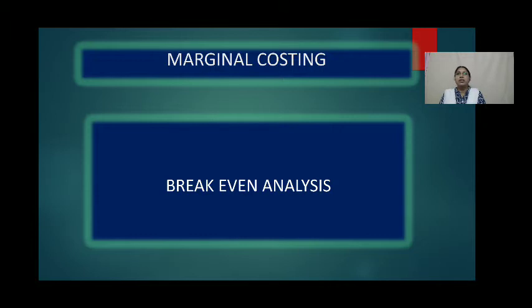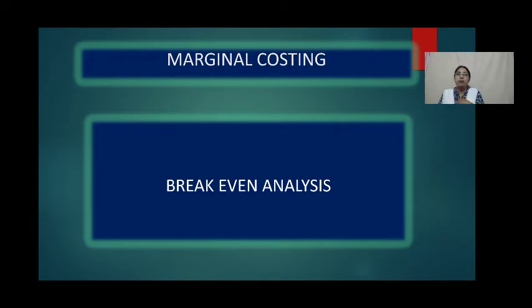Actually, the success of a business is measured in terms of profit. We will say that if a particular business is getting profits, then it is successful. That means profit is the main thing which a businessman aims at.